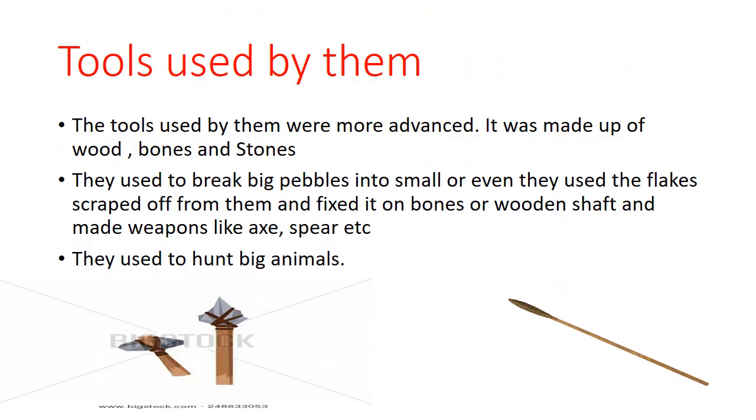Let us study about the tools used by them. They were more advanced. They were made of wood, bones and stone. They used to break big pebbles, that is big stones, into small ones, and they even used the flakes scraped off from them and fixed them on bones or wooden shafts and made weapons like axes, spears, etc. They used these tools to hunt big animals.